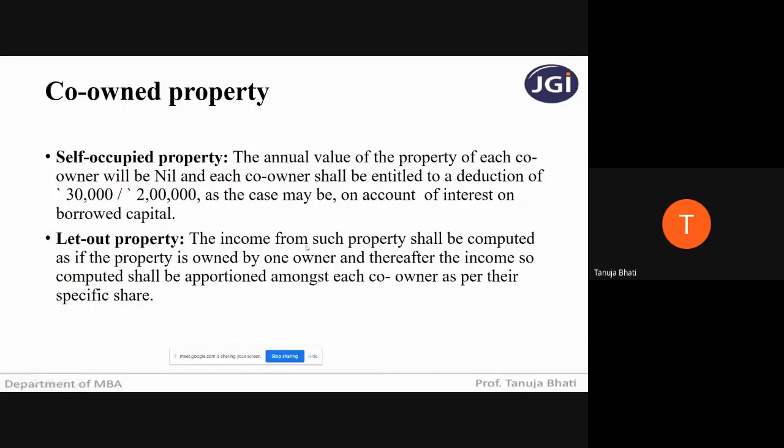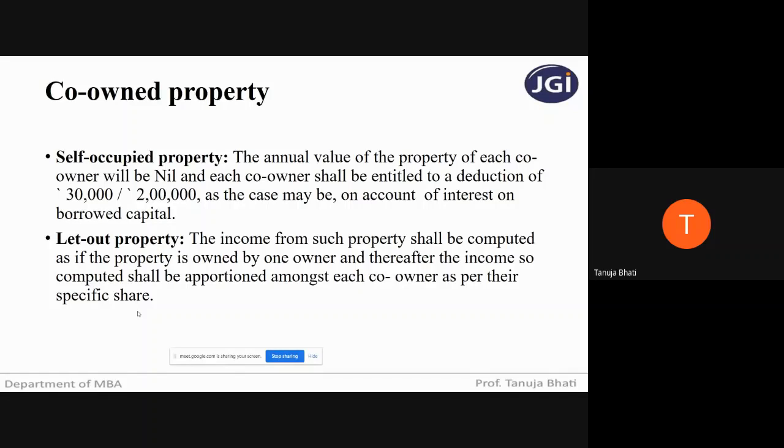Now, in case of let out property, the income from such property shall be computed as if the property is owned by one owner, and thereafter the income so computed shall be apportioned among each co-owner as per their specific share. Obviously, when a property is jointly taken, a share in respect of different owners is decided, what is going to be the share of a particular owner in that particular property.